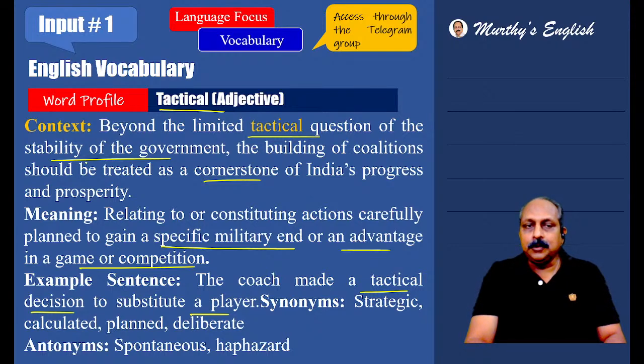Here, tactical question is what? Stability of the government, because the present government is a coalition government. Synonyms: strategic, calculated, planned, deliberate. Spontaneous, haphazard. Systematic, opposite, haphazard.